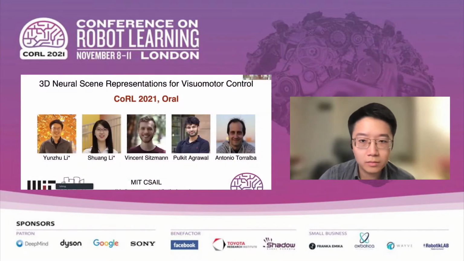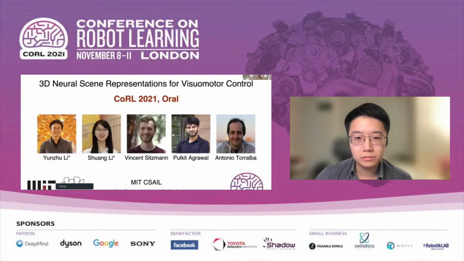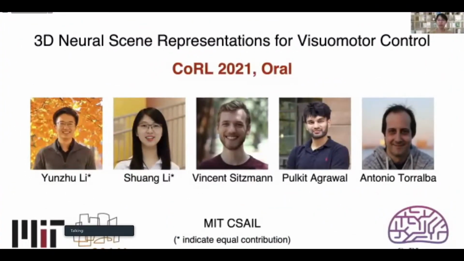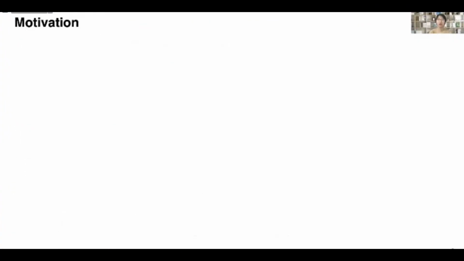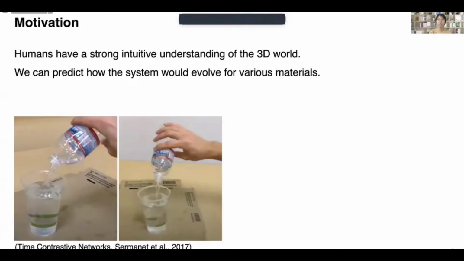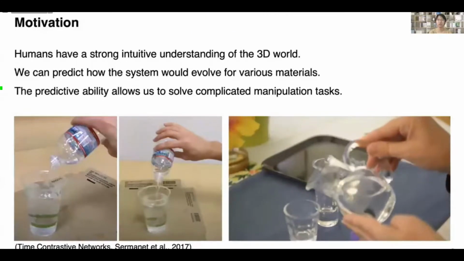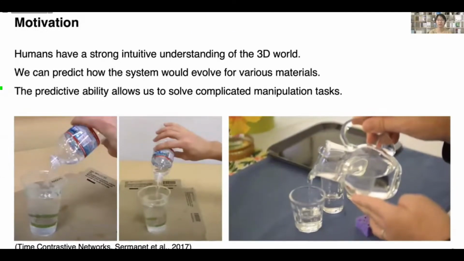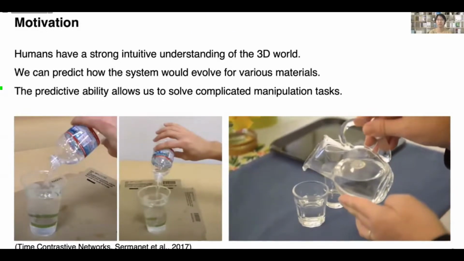Hi everyone, today Yunzhu and I will present our oral work, 3D neural scene representations for visual motor control. This is a joint work with Vincent, Pocket, and Antonio. Humans have a strong intuitive understanding of the 3D world. When we see the same action from different viewpoints, we know they depict the same underlying content. We can also predict how the system would evolve for various materials. The predictive ability allows us to solve complicated manipulation tasks involving fluids and containers of different shapes.